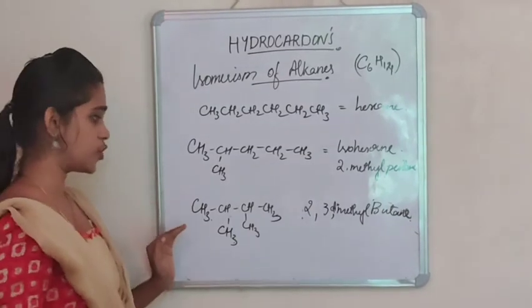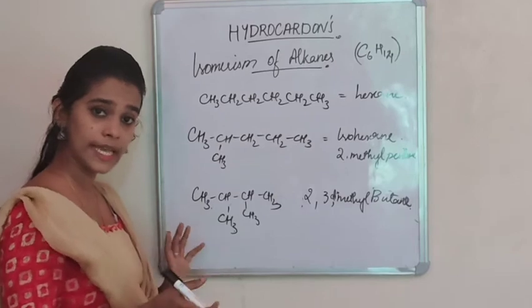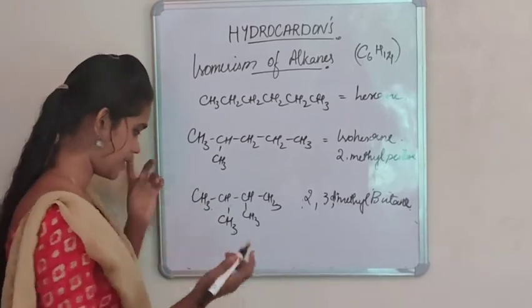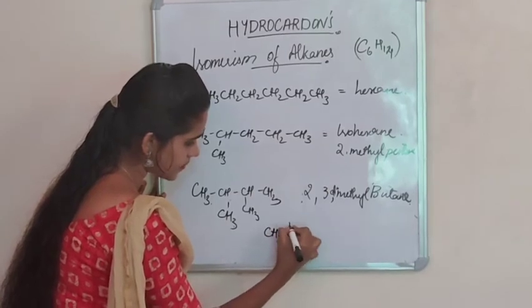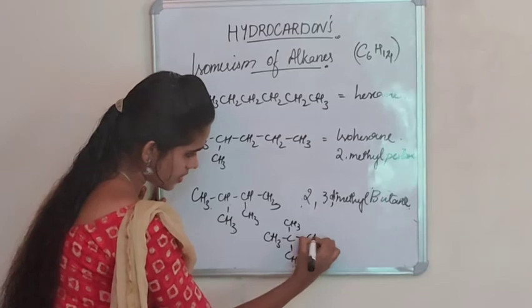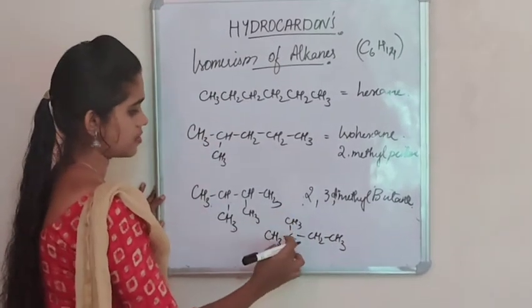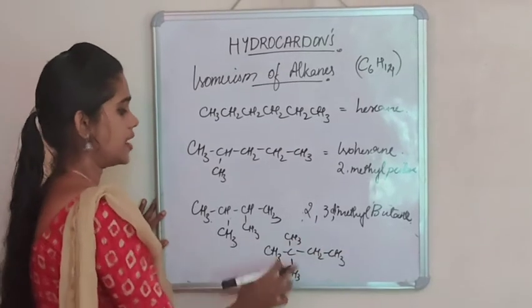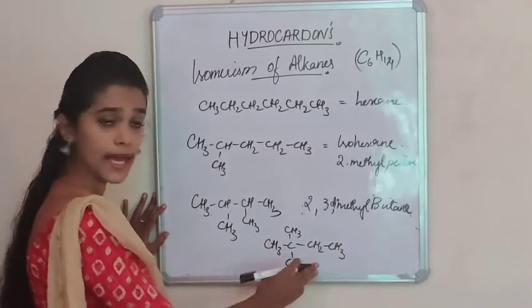Now if there are two substitutions of methyl group on the second carbon atom, in that case, it is CH3-C(CH3)2-CH2-CH3. Here also you can see that there is no difference in the number of carbon atoms and hydrogen.